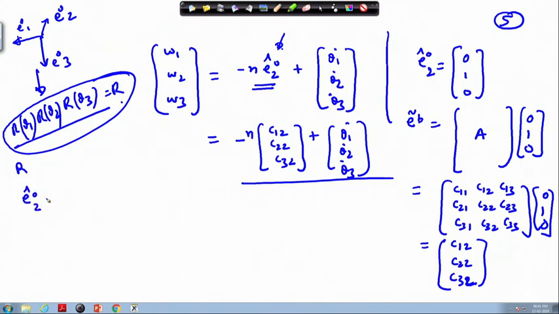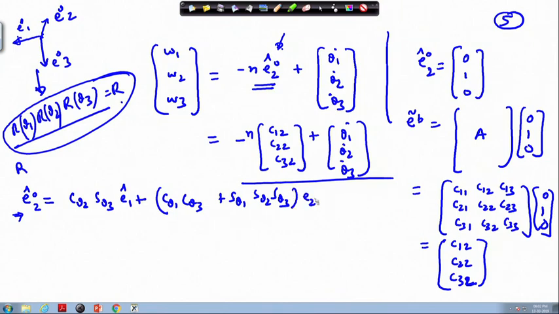If you get time, go back and look into the lectures. I have written this: cos theta 2 sin theta 3 E 1 cap plus cos theta 1 cos theta 3 plus sin theta 1 sin theta 2 sin theta 3 times E 2 cap, and plus minus sin theta 1 cos theta 3 plus cos theta 1 sin theta 2 times sin theta 3.